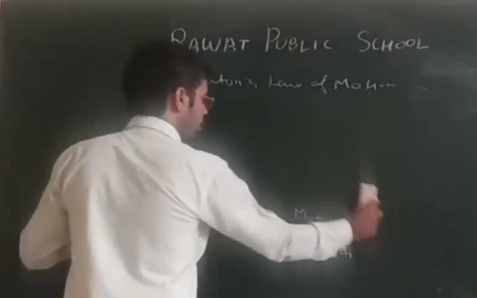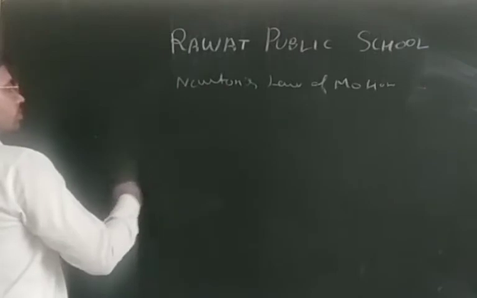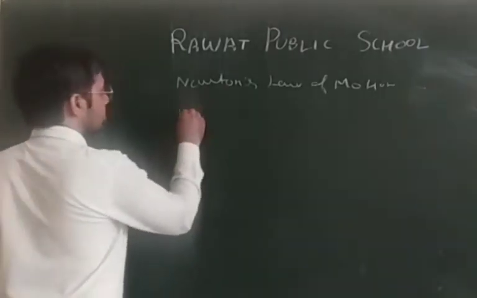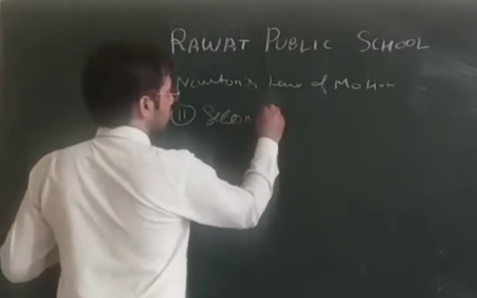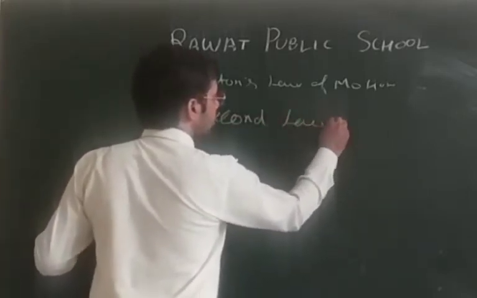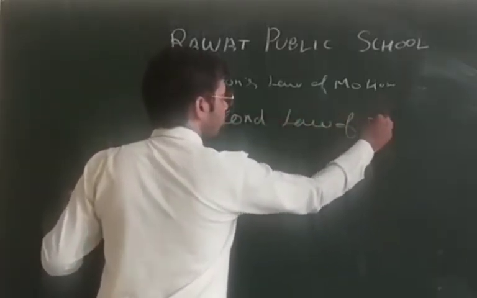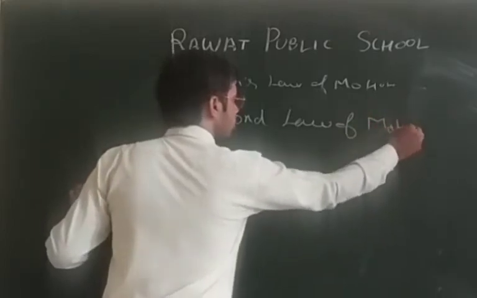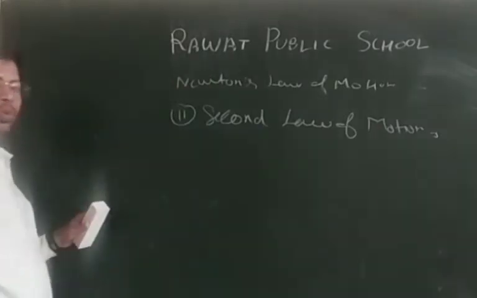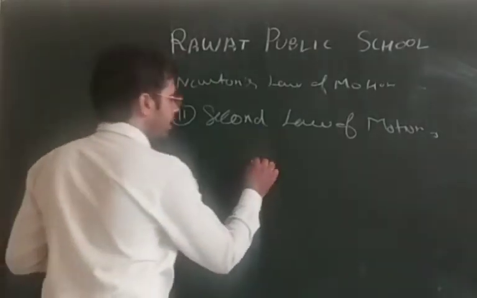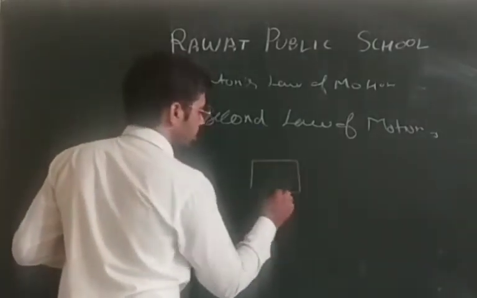Now let us discuss something about the second law. Second law of motion. Now, let's suppose we are having an object.